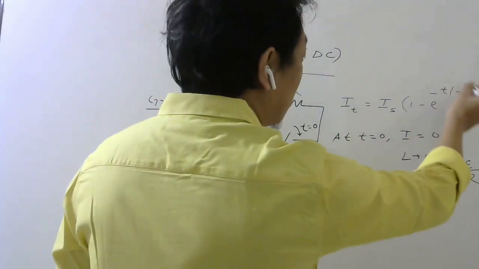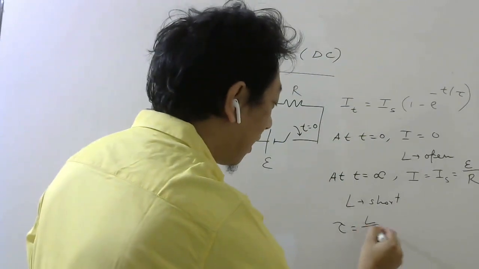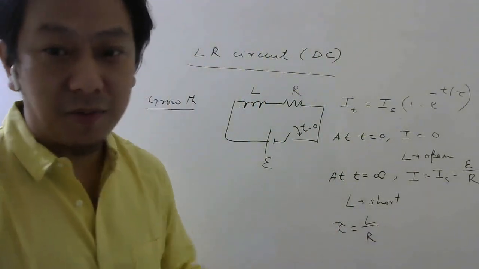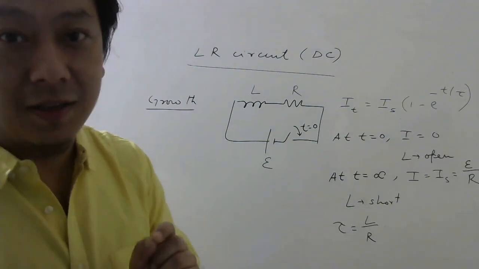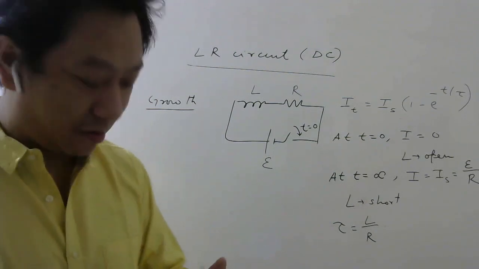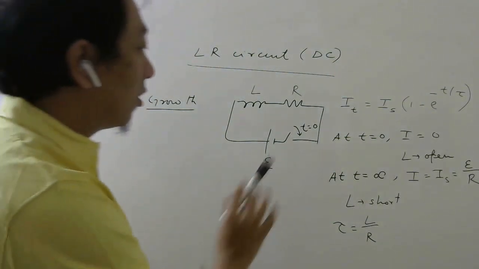Now this tau is called the time constant, and the formula is L by R. It is easy to remember L by R because the more the inductance, the more time it will take, as I told. So L should be in the numerator. Fine students, so keep this formula in mind.